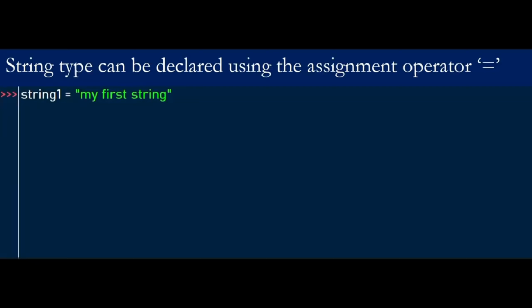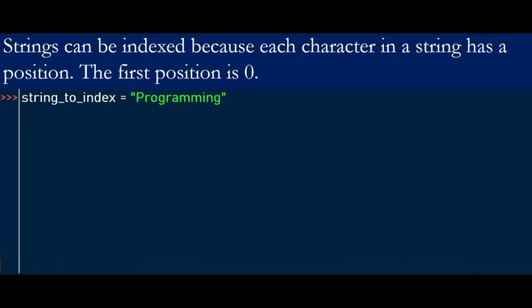Declaring string type. String type can be declared using the assignment operator, this symbol here. We declare a string called string 1, the variable. Strings can be indexed because each character in a string has a position. The first position is 0, just like in other programming languages. When dealing with arrays, you find that the first position is 0.